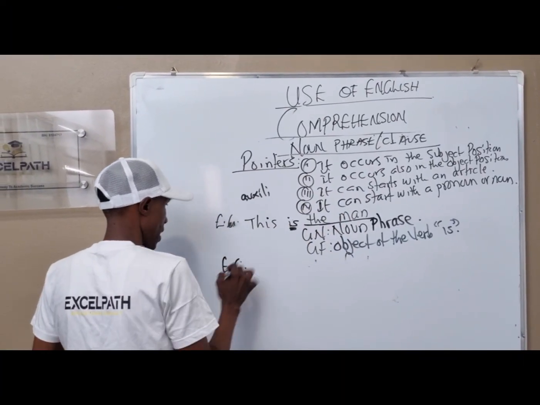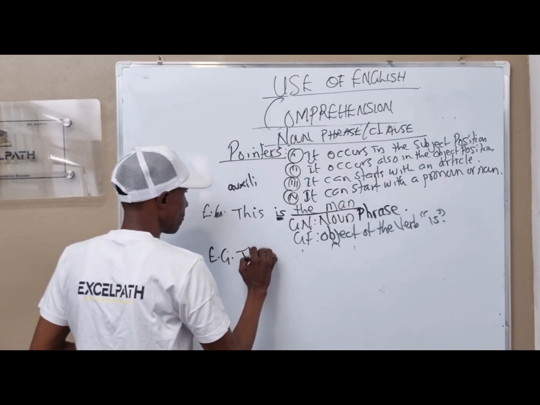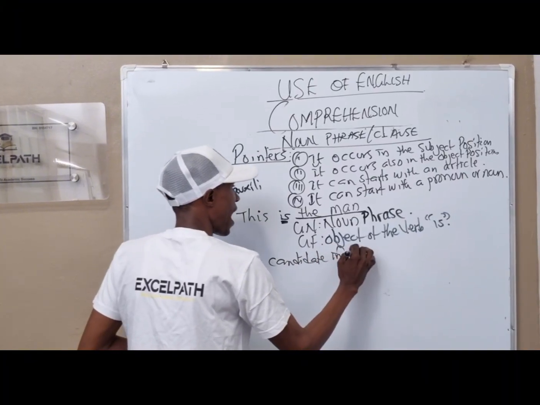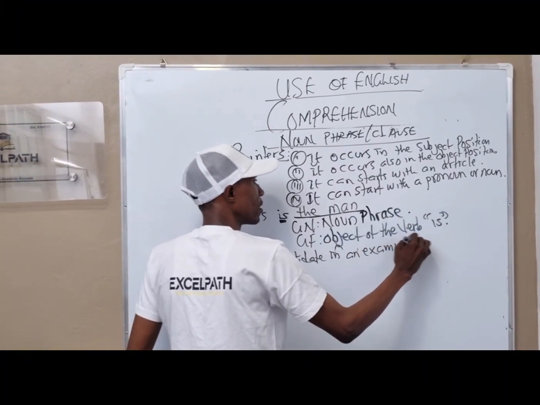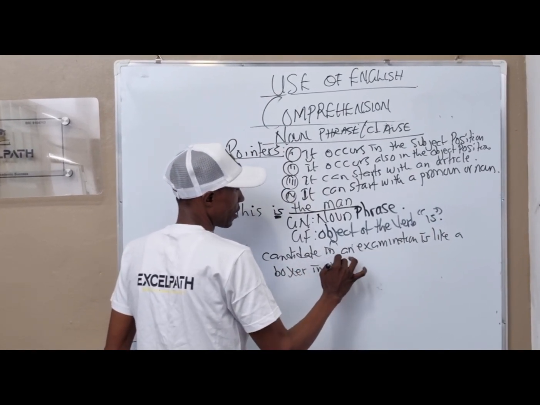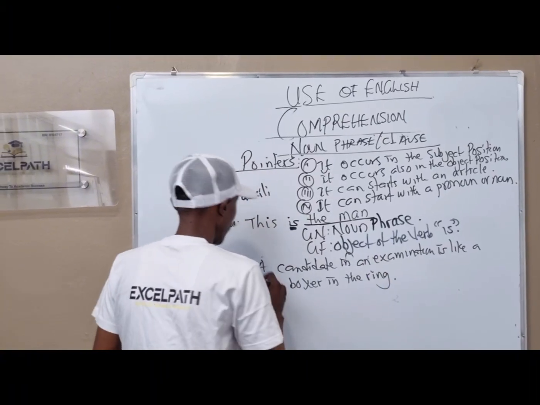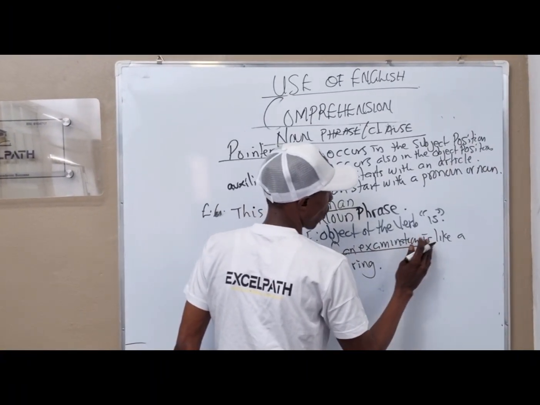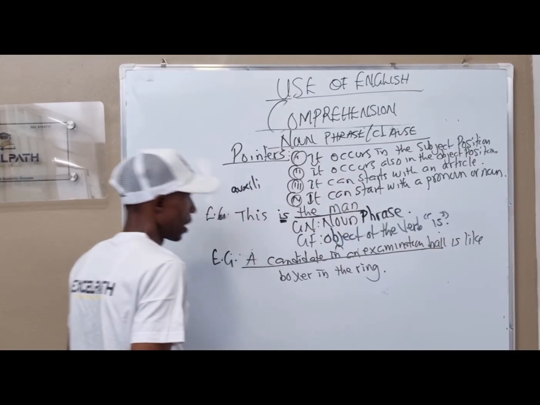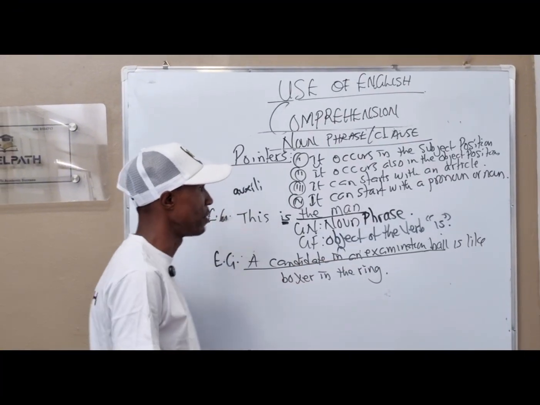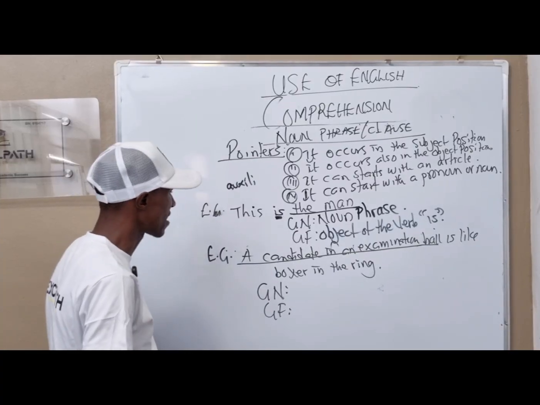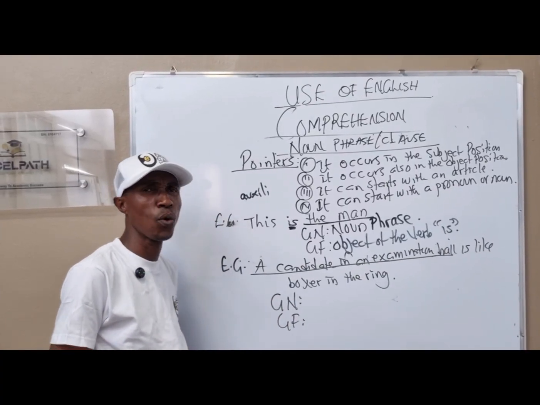Let's take another question to expatiate on this noun function. Example 2. They said this: a candidate in an examination hall is like a boxer in the ring. Full stop. Now they underline a candidate in an examination hall. Then we have our GN and we have our GF. They say what is the grammatical name and what is the grammatical function.